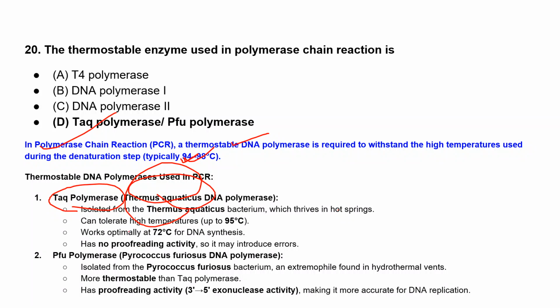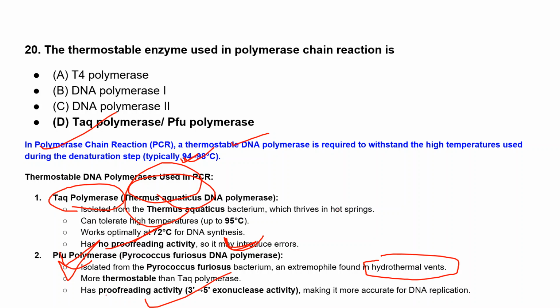The optimum activity is at 72 degrees, and it has no proofreading activity, so it can introduce errors. That's why Pfu polymerase now comes. It has proofreading activity also, so it will not incorporate errors. A very good polymerase enzyme that people are now using is Pfu polymerase, that is fusion polymerase, and it is isolated from a bacterium living in very harsh, high temperature conditions in hydrothermal vents, Pyrococcus furiosus.